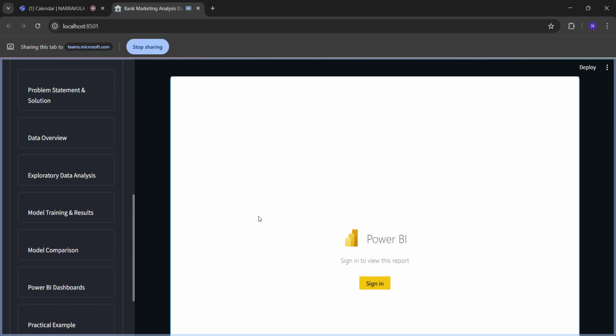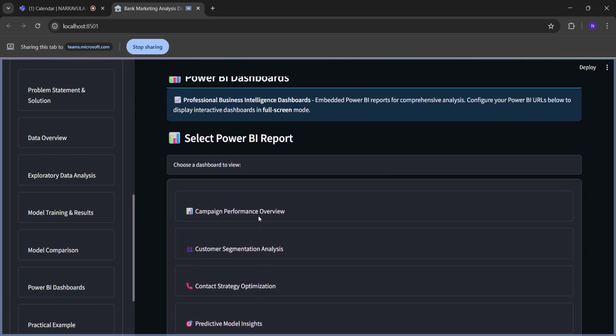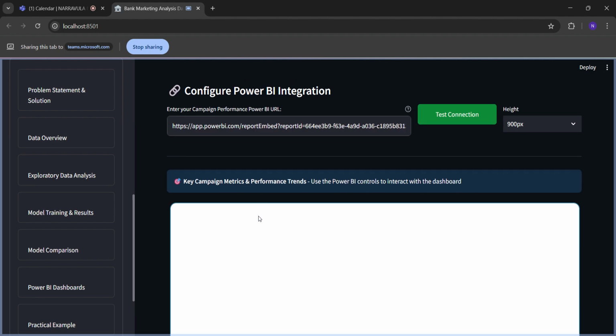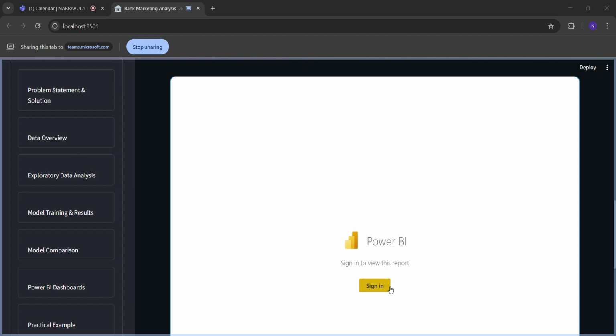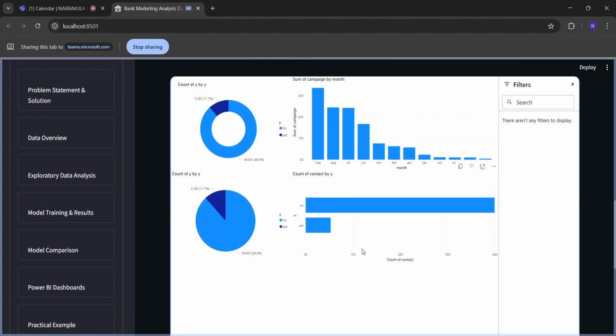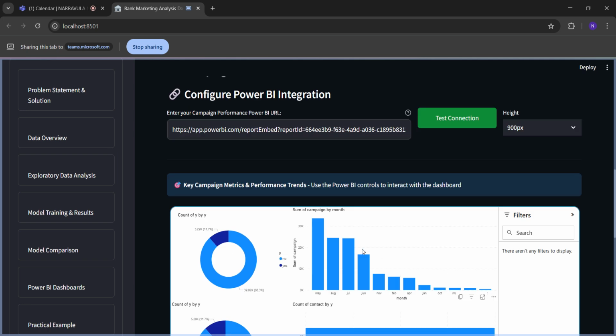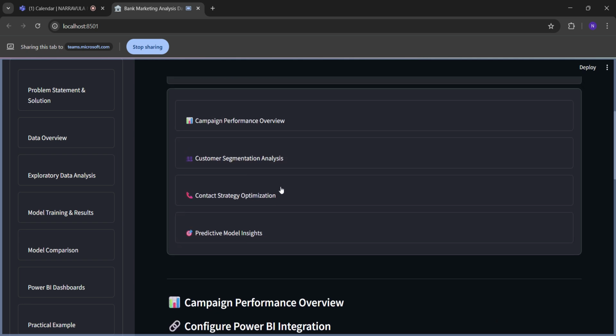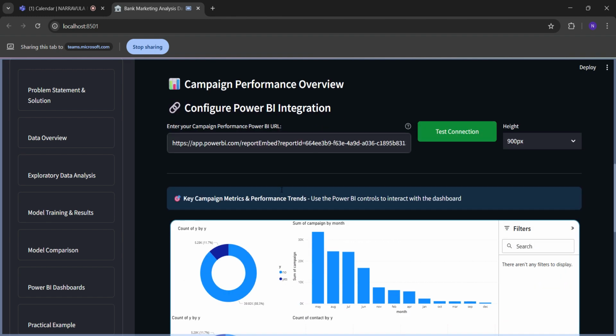So now we have done a detailed analysis using Power BI. Initially, the campaign performance overview.